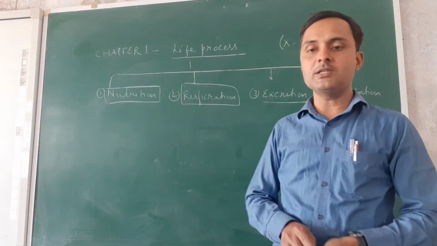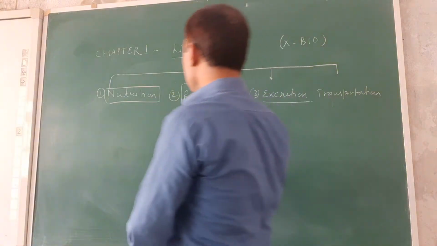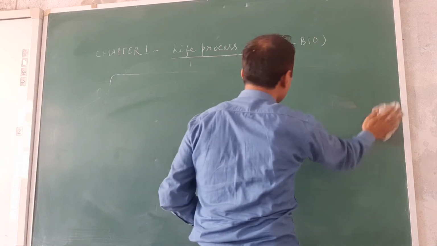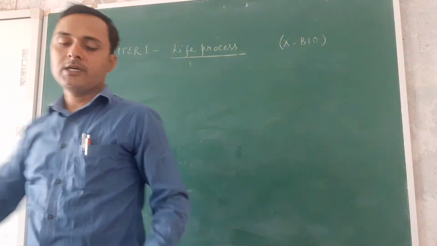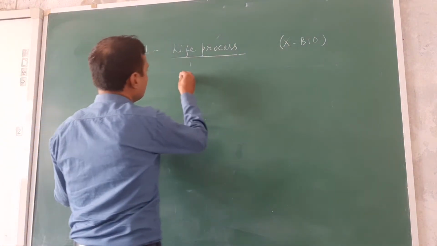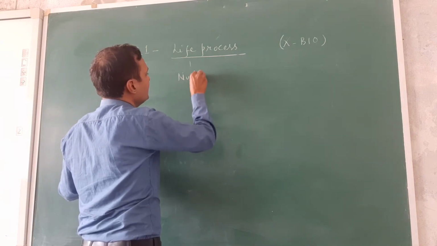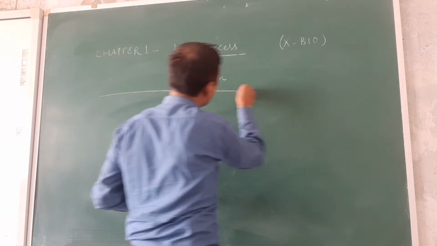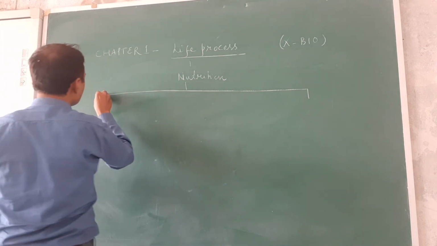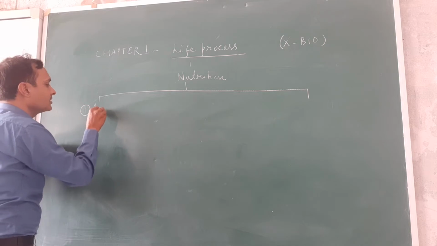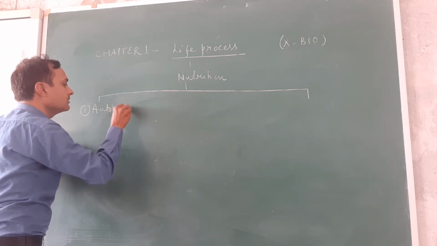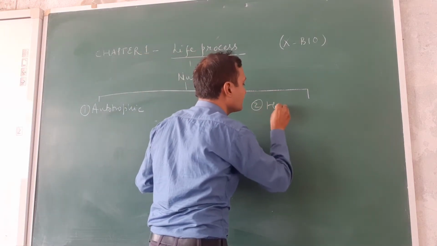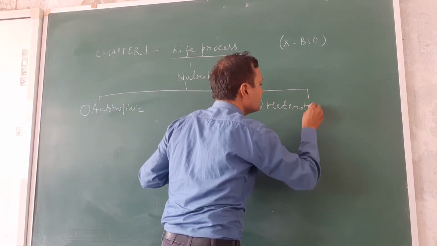Now let us see the details about nutrition. Nutrition is further classified into 2 types. First one is autotrophic nutrition, and second one is heterotrophic nutrition.